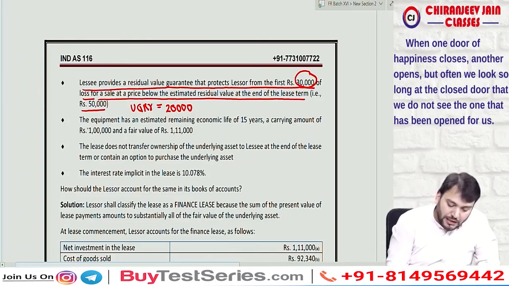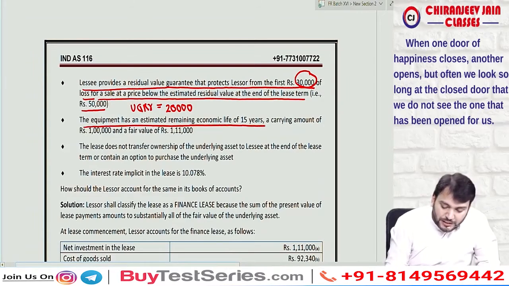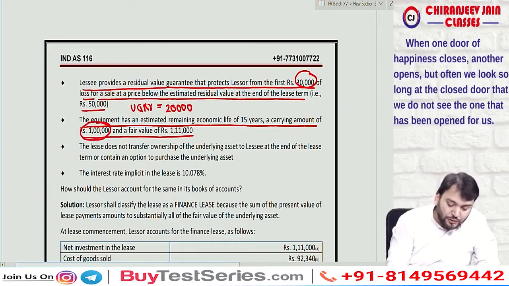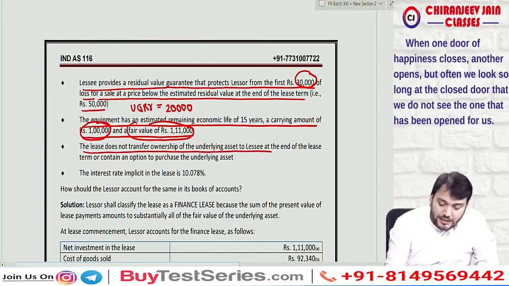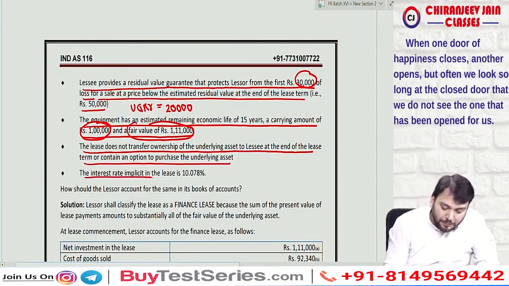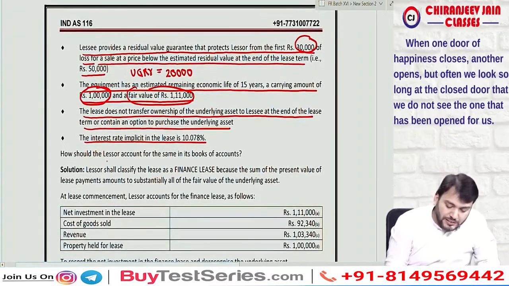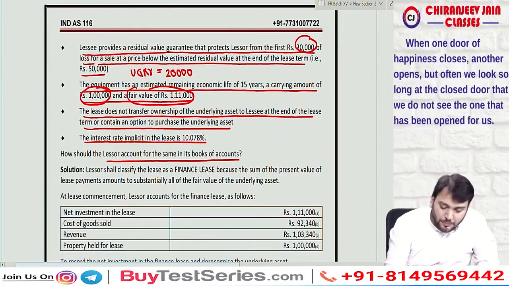Correct. The equipment has an estimated remaining economic life of 15 years and carrying amount of 1 lakh and fair value of 1,11,000. So carrying value is also given, fair value is also given. Lease does not transfer ownership of underlying asset to the lessee at the end of lease term or contain an option to purchase the underlying asset. The interest rate implicit in the lease is 10.078%. How should lessor account for the same in the books of account?